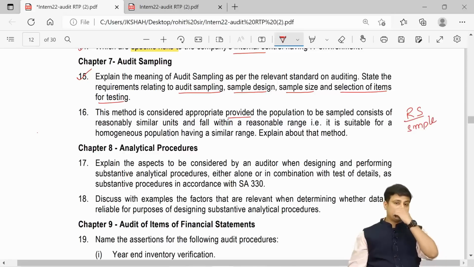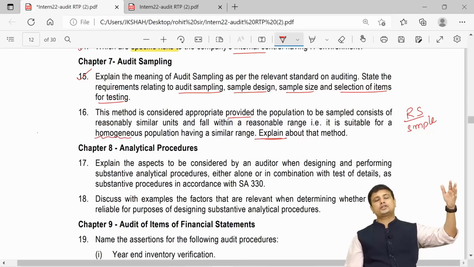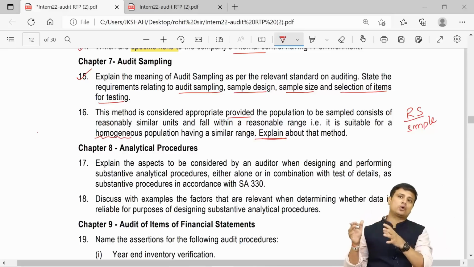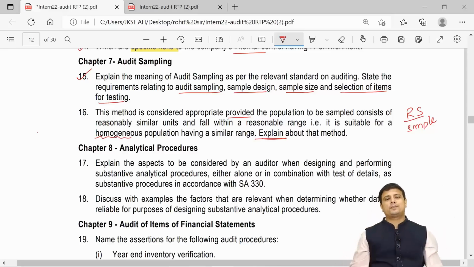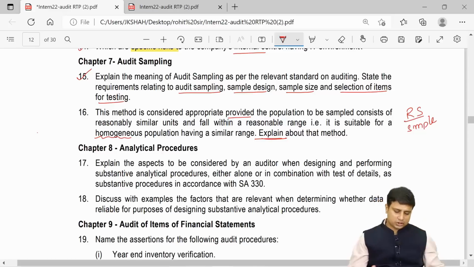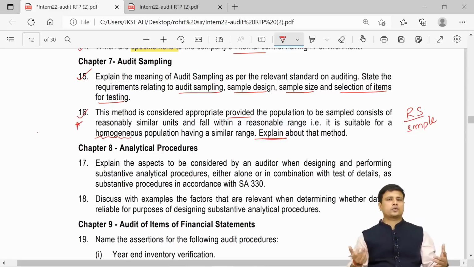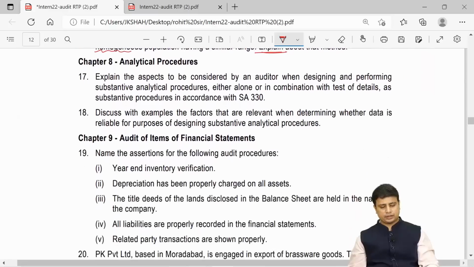Now, if you do not understand what simple random sampling is, if you cannot identify the method, you cannot write it, you cannot explain this. So why is this simple random sampling? We can apply this only when the population is homogeneous. When the population is not homogeneous, we might have to divide the whole population into strata and apply stratified random sampling. And hence, what we are trying to say is this is simple random sampling. We will explain this particular method. So this was an interesting question where you need to first understand which method is used.